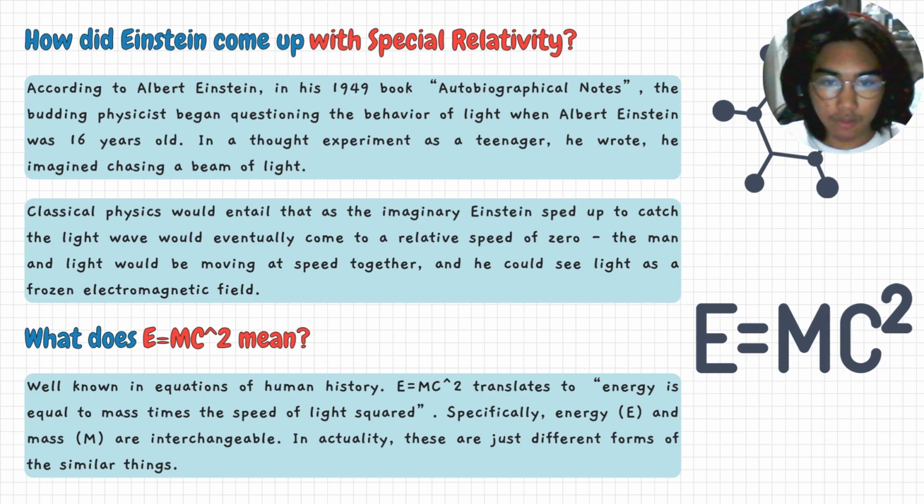What does E equals mc squared mean? Well known as one of the equations of human history, E equals mc squared translates to energy is equal to mass times the speed of light squared. Specifically, energy, or E, and mass, or m, are interchangeable. In actuality, these are just different forms of similar things.